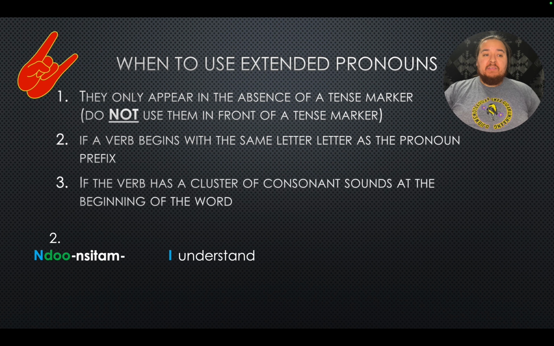Next, if a verb begins with a cluster of consonant sounds at the beginning of the word, our example here is ngishin. We have two consonant sounds at the beginning. If we add a third, that can make things very difficult for us to pronounce. So an extended pronoun gives us space to express who is falling. If we add gedo, gedom gishin is a lot easier to say than gishin for you are falling. We'll let you pause here to record these in your notes before moving on.